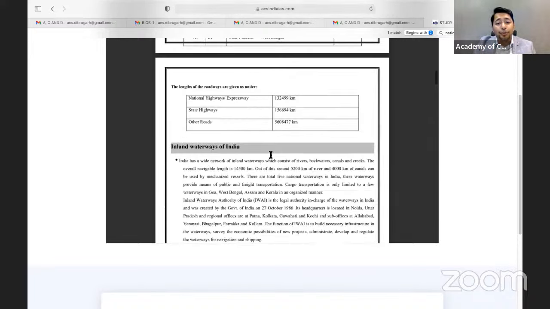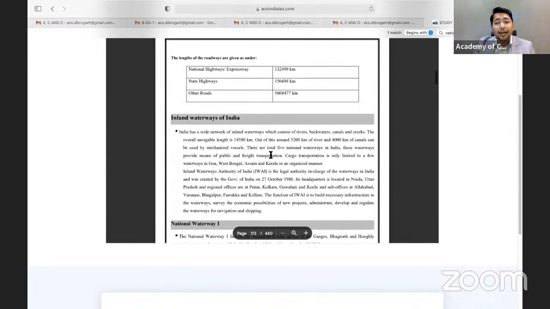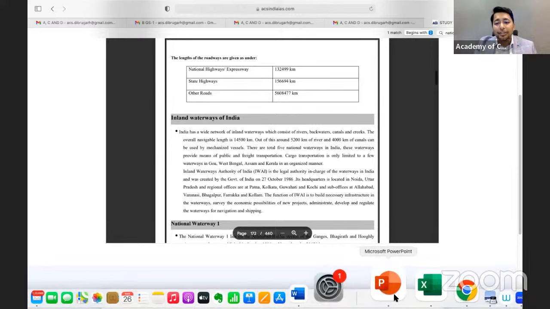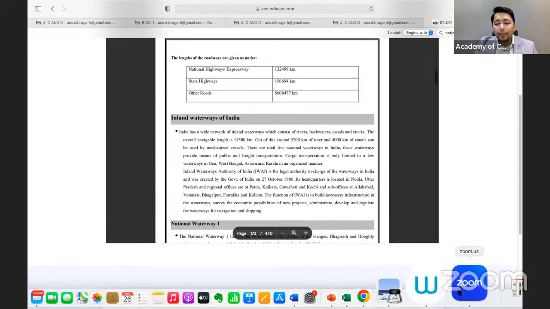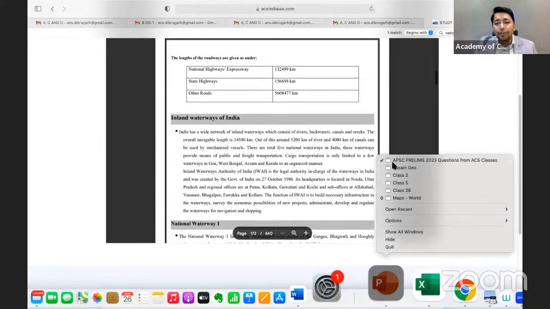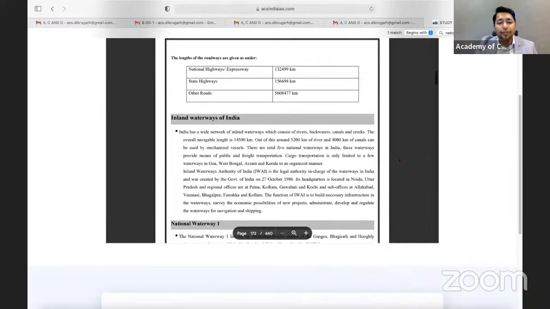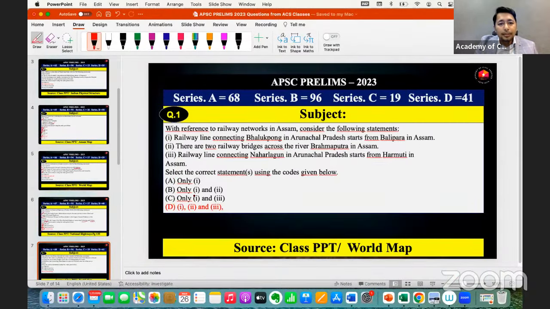Not only that, we used to give the inland waterways of India. Not this year, but in the mains itself, I'm sure inland waterways will be a very important topic for the APSC, because the government is giving 100% concentration to make waterways a very important source of economic development in the state. So this is our study material. Let's go back again. The next question I want to share with you all is the railway.